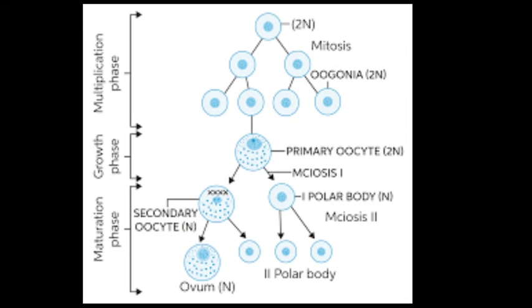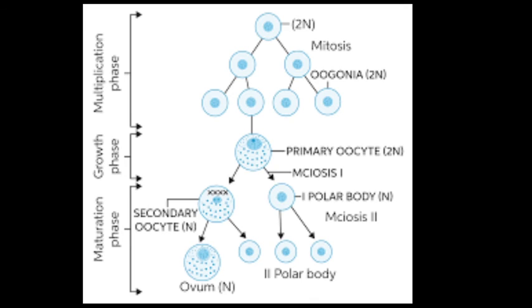As you see in the slide, this is oogenesis. So what is oogenesis? The process of formation of the mature gamete is called oogenesis, and it occurs in the ovary. It also consists of the following three parts: multiplication phase, growth phase and maturation phase. Okay, as you see in the structure.